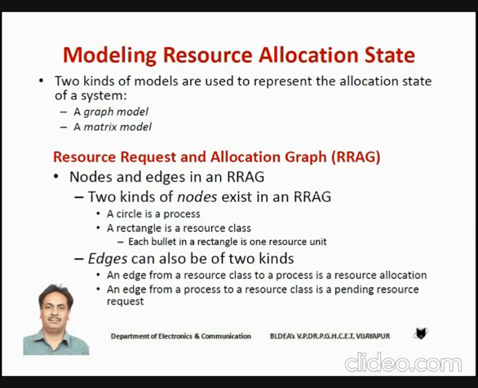Then we can find two types of edges. An edge from resource to the process indicates that the resource is allocated to the process. An edge from process to resource indicates that the process is waiting for, or requesting, that resource. Okay, students, don't worry.